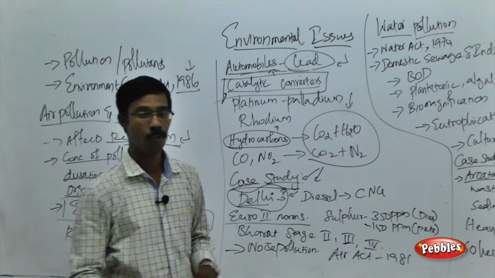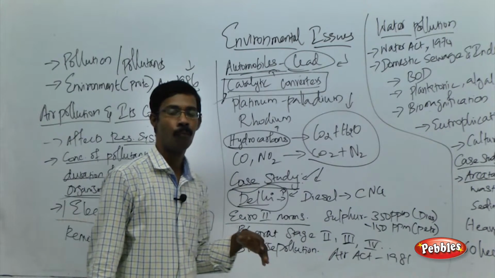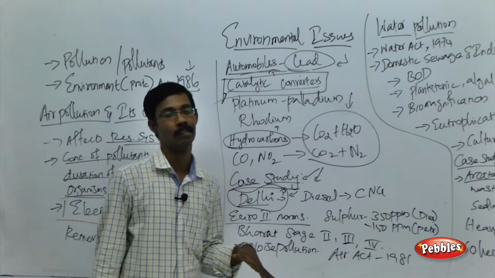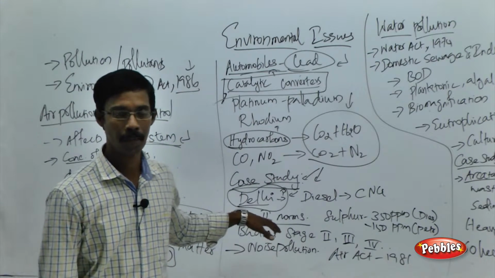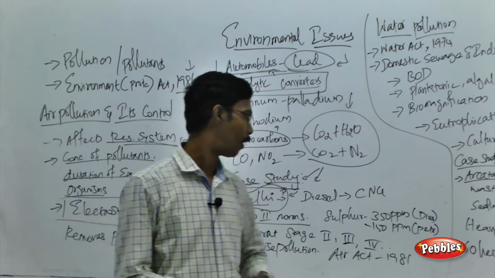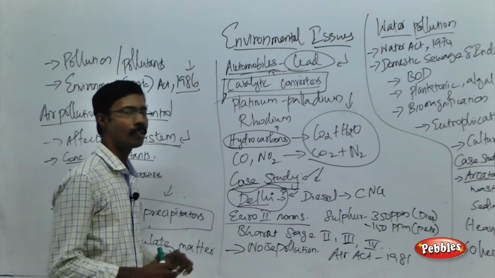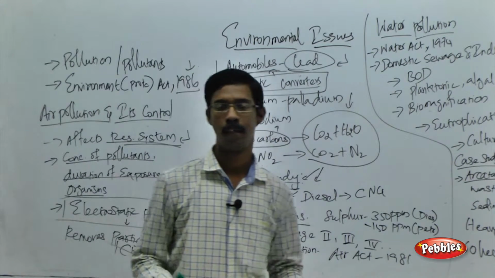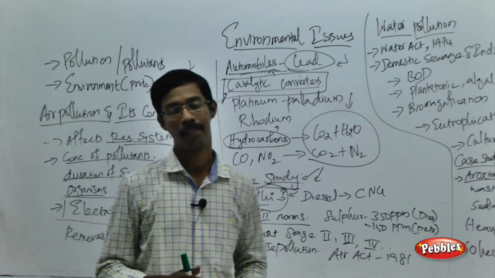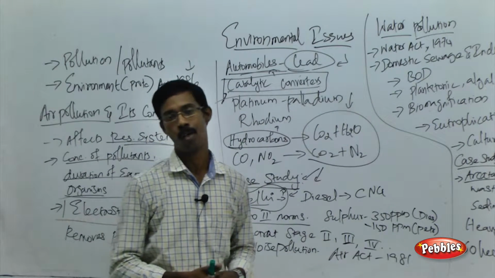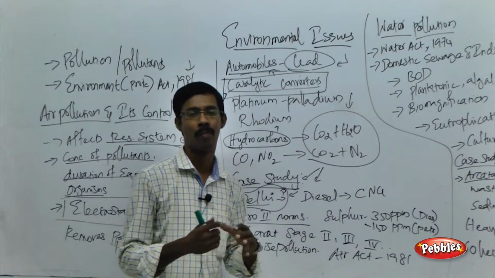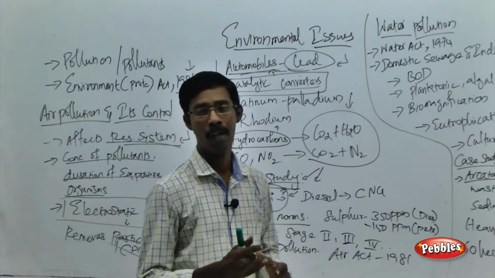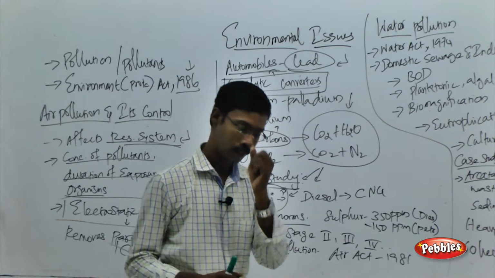It is in the list of the third or fourth among the 40 most polluted cities around the world. The major cause in Delhi is not the industries, but the automobiles, the huge number of vehicles in the city.